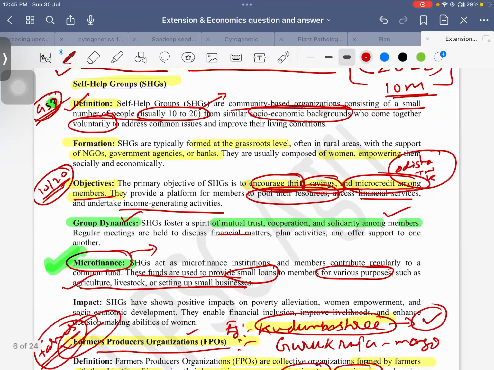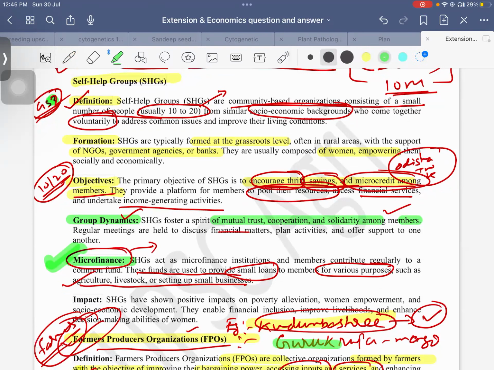Also, we have another good example like Guru Krupa. It is the SHG for mangoes, wherein the women and the people of that area are able to market mangoes through this SHG. It is a best case study also. So the final impact is that it helps to alleviate poverty and supports women empowerment and socio-economic development. So these are the basis.